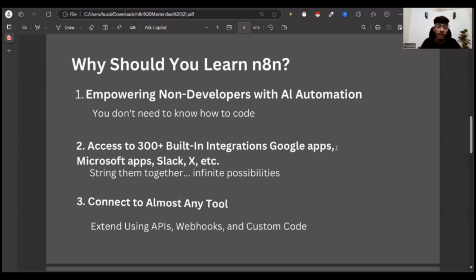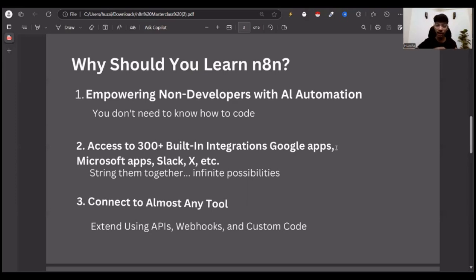The second thing we have got, and this is so insane, is one of the things I love about why I use n8n, right? It has 300 plus, imagine, 300 plus built-in integrations. Now what does that mean? Take every tool I use on a daily basis. I use Google Sheets a lot while writing, and I love that. So this gives me the opportunity to integrate one thing with another, right?